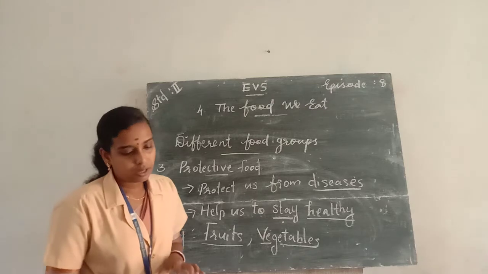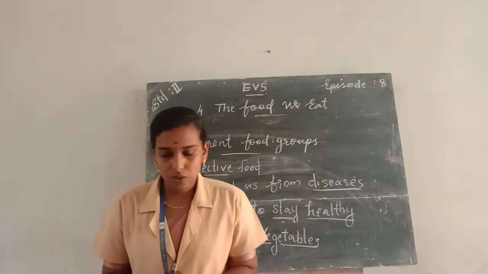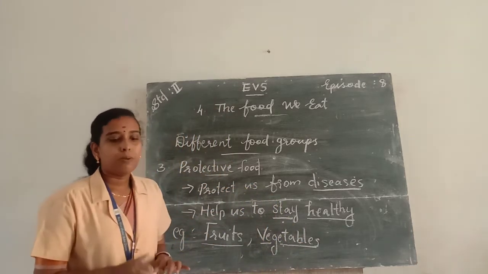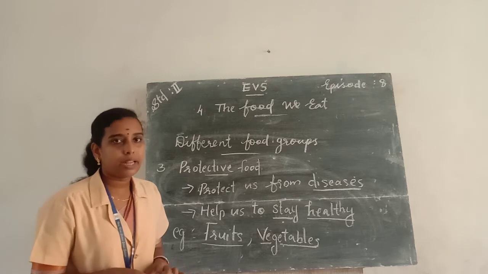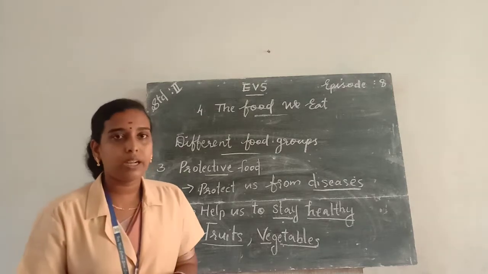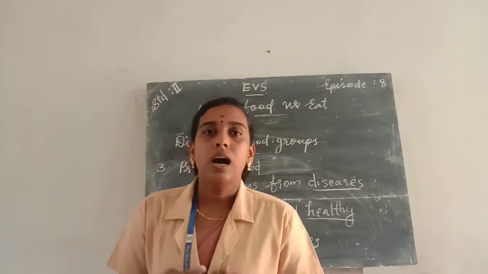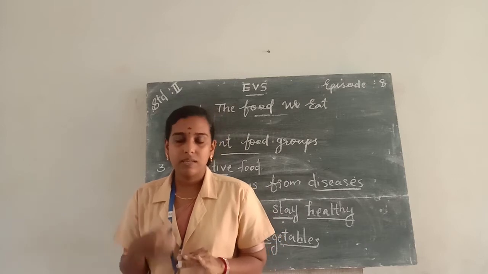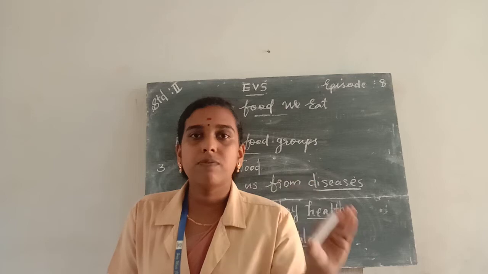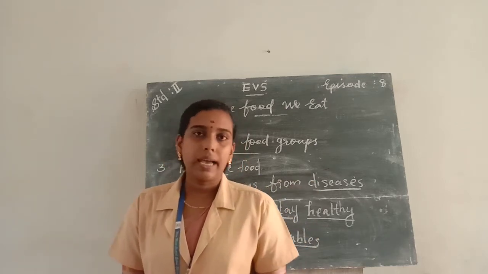So according to the food items that we eat, they can be put into different groups. They are energy giving food, body building foods and protective food. The first category is energy giving food. The food items which give us energy to work and play are called energy giving food. And examples for energy giving foods are rice, potato, bread and nuts.